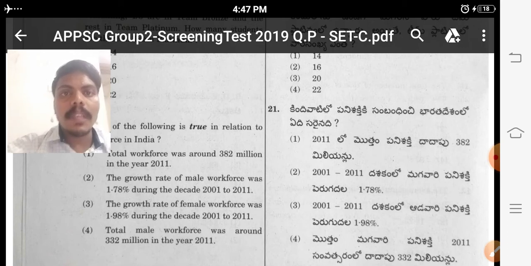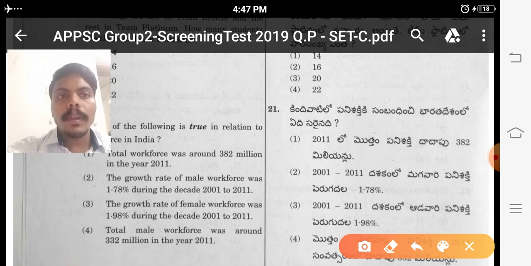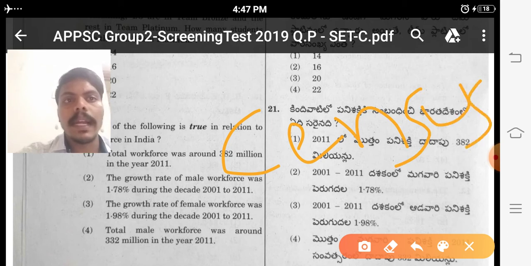There are different types of characteristics in census. That's why census is the most important topic in Group 2. We have to study this topic again and again, then only we will answer this question.